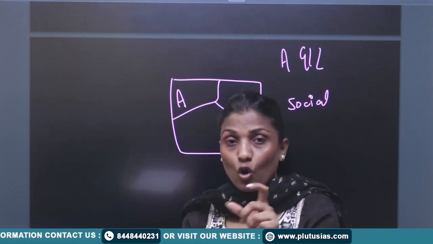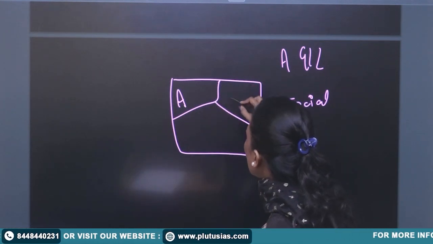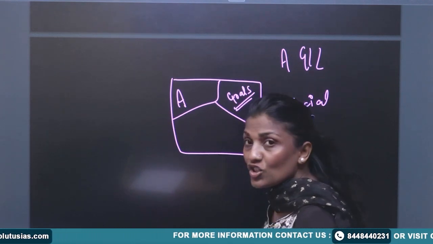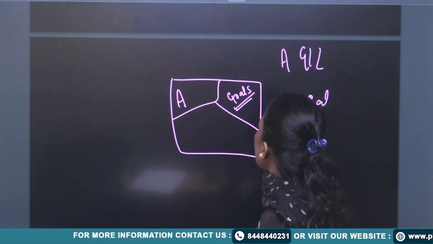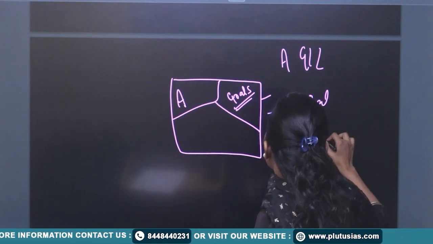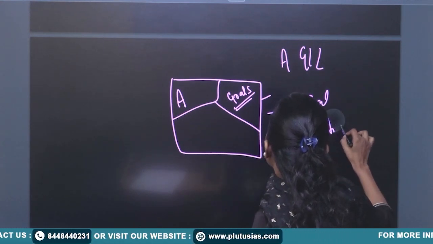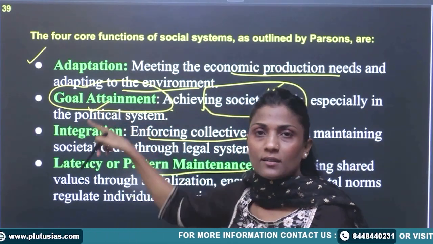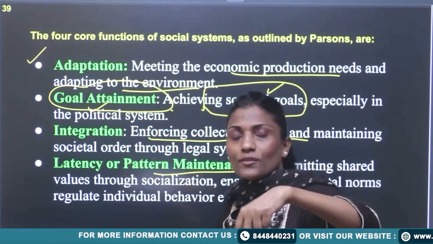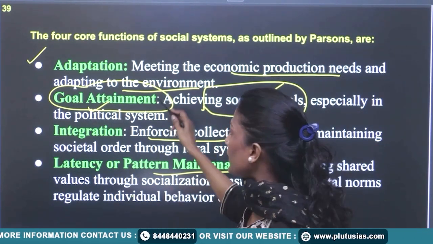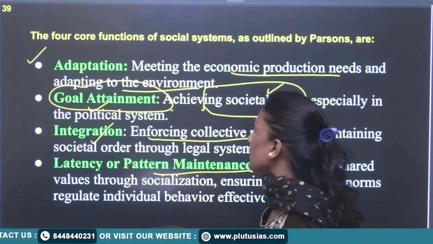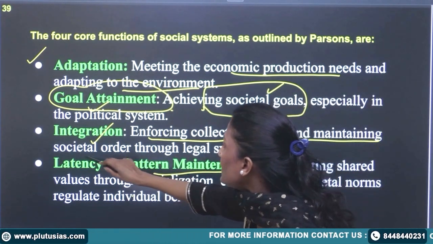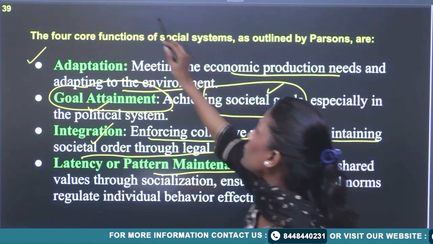So the goal of a group, right? To achieve our goals, we have our political subsystems, right? So this is what you need to understand. Goal attainment: the goal of survival of that social system, of that society. Now integration: enforcing collective norms and maintaining societal order through legal systems, right?